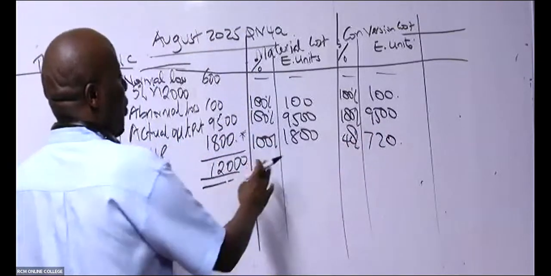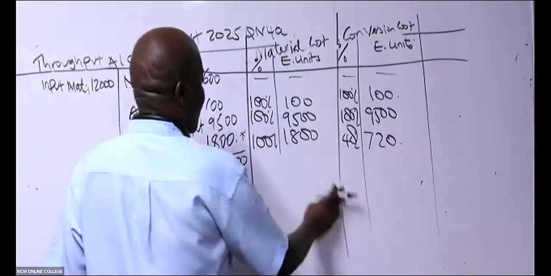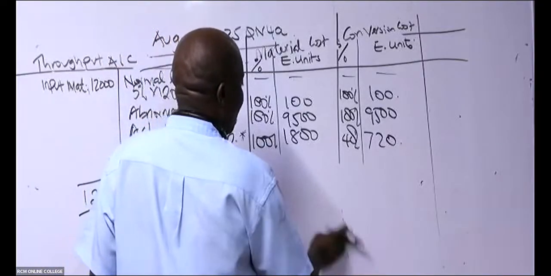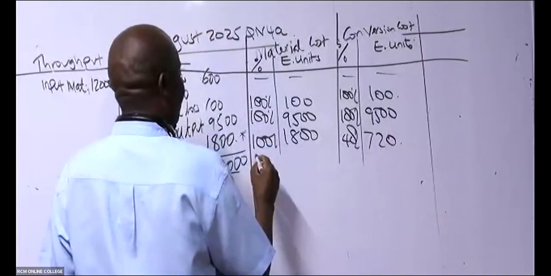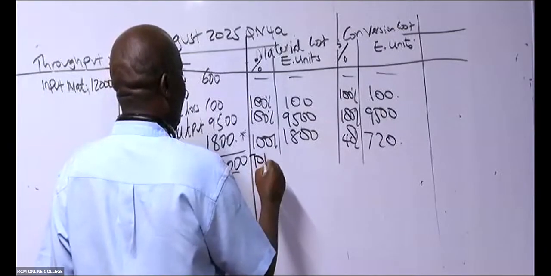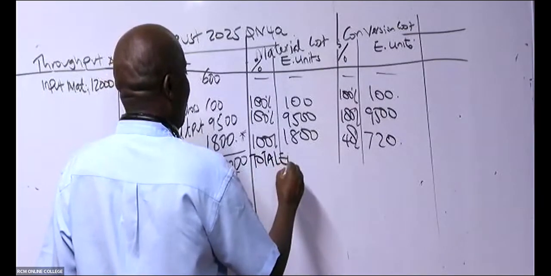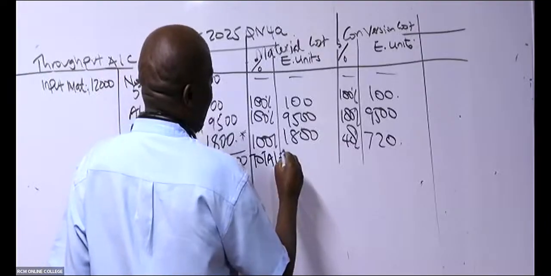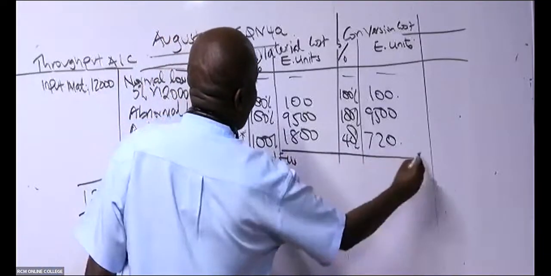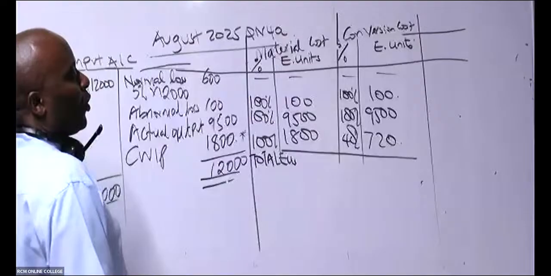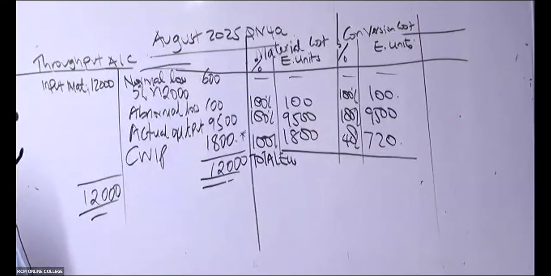And we are through. So now come here and give us our total equivalent units. Add them up. For materials, how many equivalent units do we have?